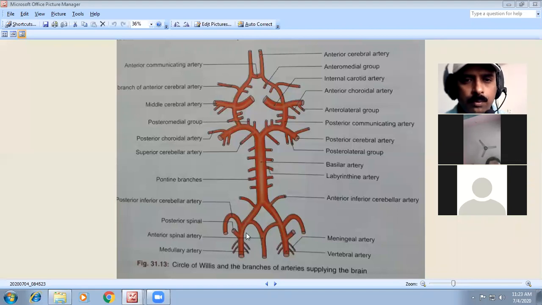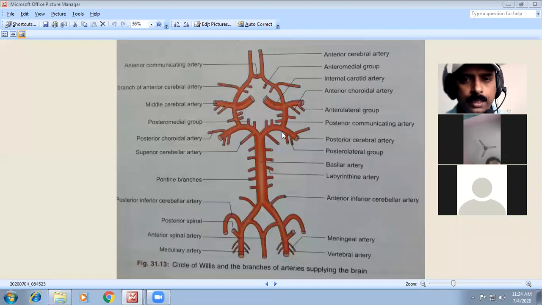We are going to get the spinal arteries. We have the anterior spinal artery here, and then the vertebral arteries. We have the right and left vertebral arteries. They form the basilar artery, and that gives rise to the posterior cerebral artery.